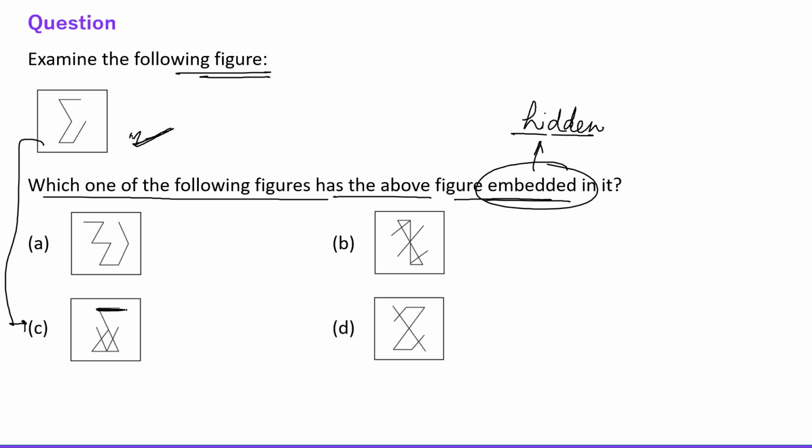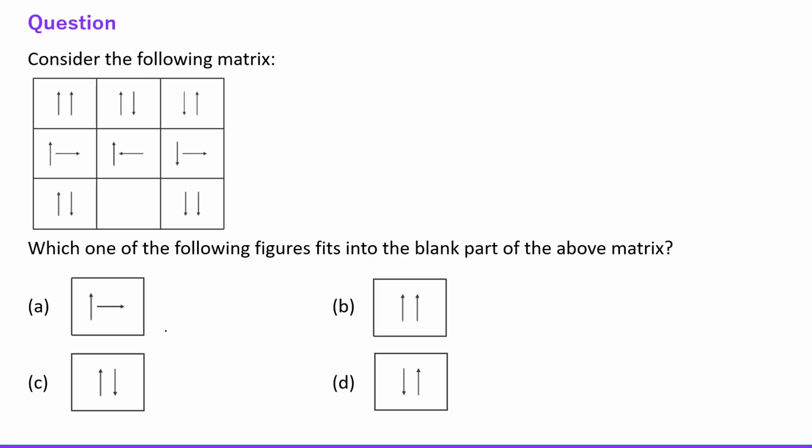This, right? Then this, right? Then this, and then this. Fine. So this is the question figure, right, everyone? So obviously option number C is the right choice, right? So the question figure is hidden inside option number C, right? Okay. Now let's move to the other one.